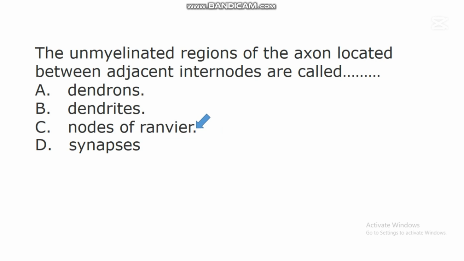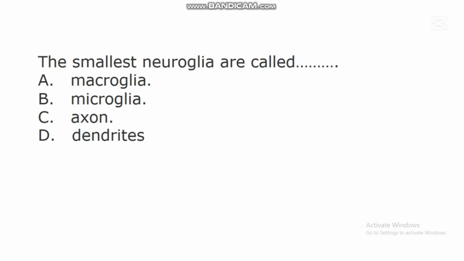The next question says, the smallest neuroglia are called dash. A. Microglia, B. Microglia, C. Axon, D. Dendrites.